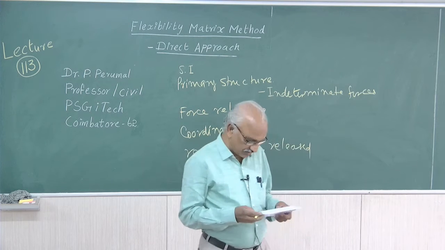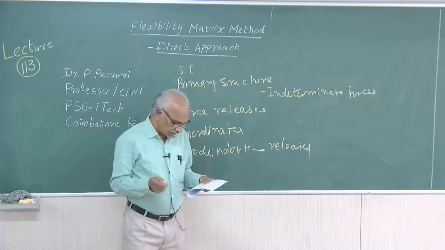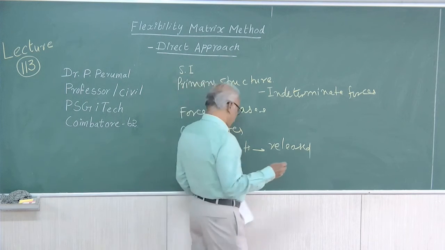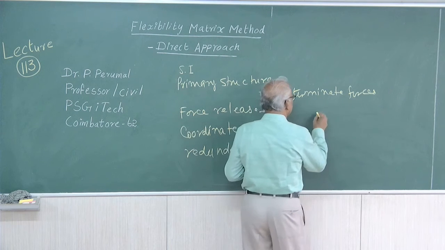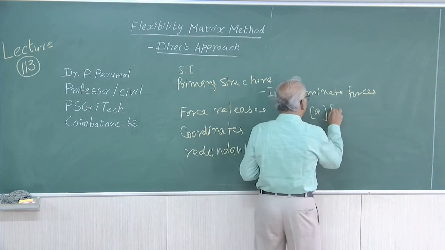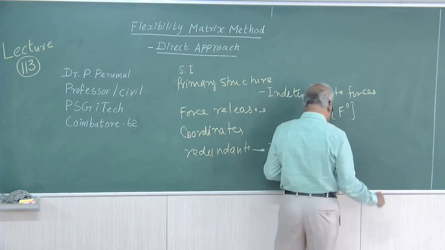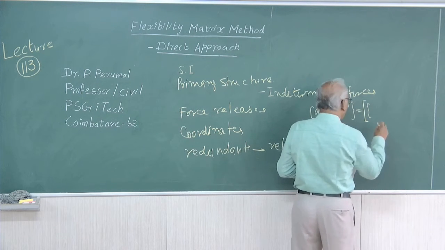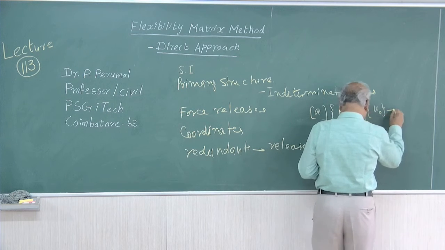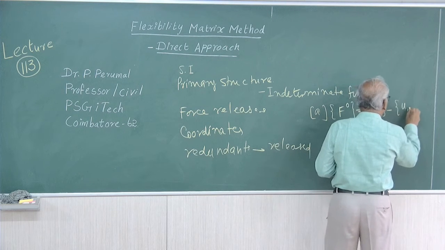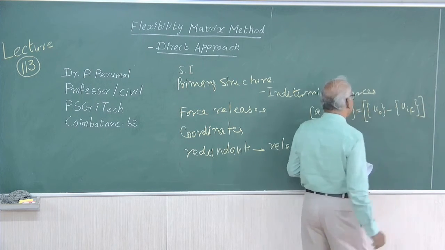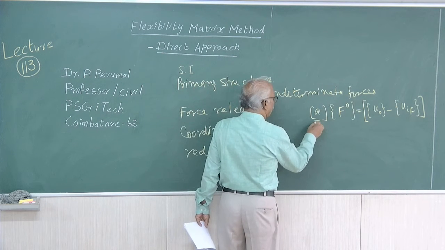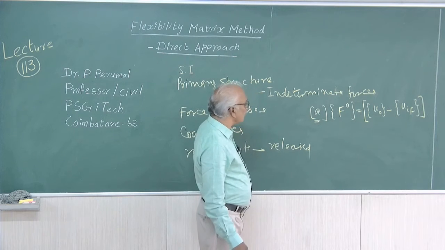Then we have to follow one sign convention that I will tell you, and we have to find out the deflections, because the basic compatibility equation is A into F naught equal to U naught minus U I F. This is the compatibility equation, and A is the flexibility matrix consisting of flexibility coefficients.